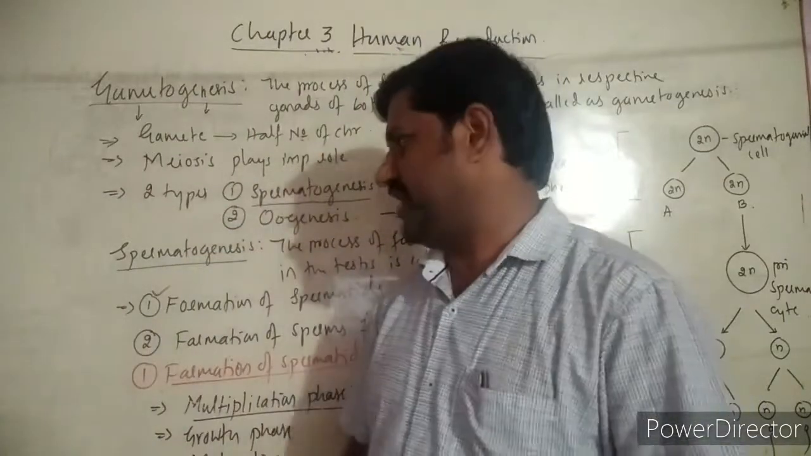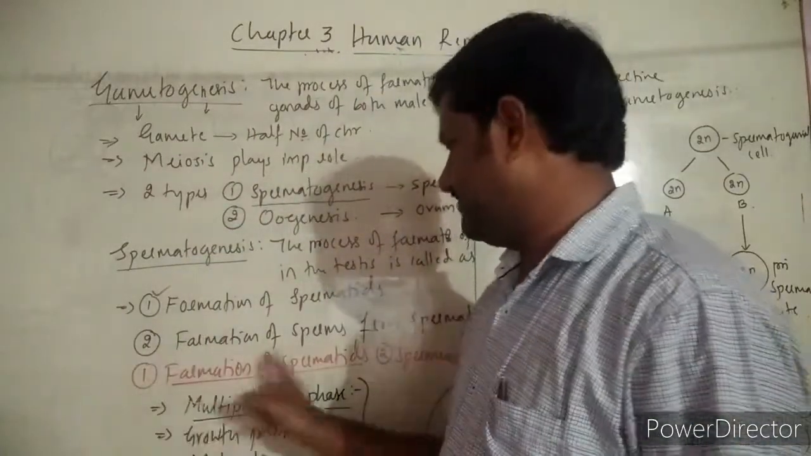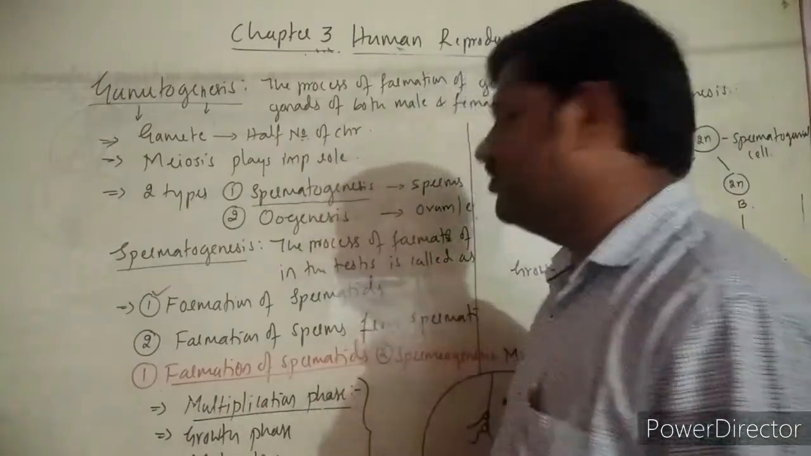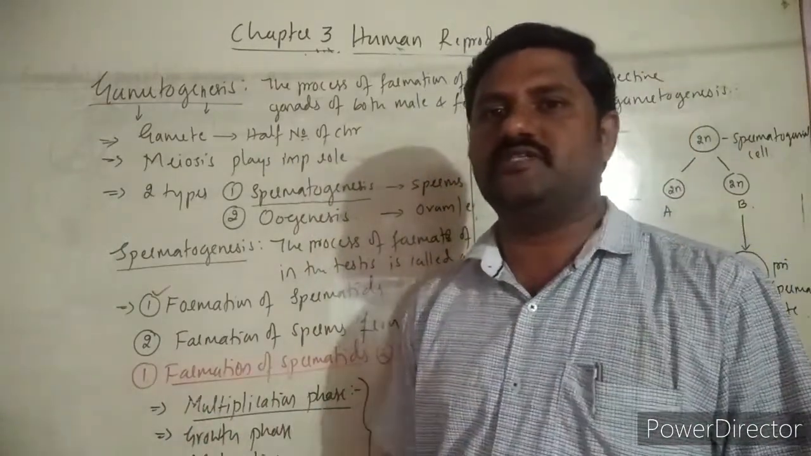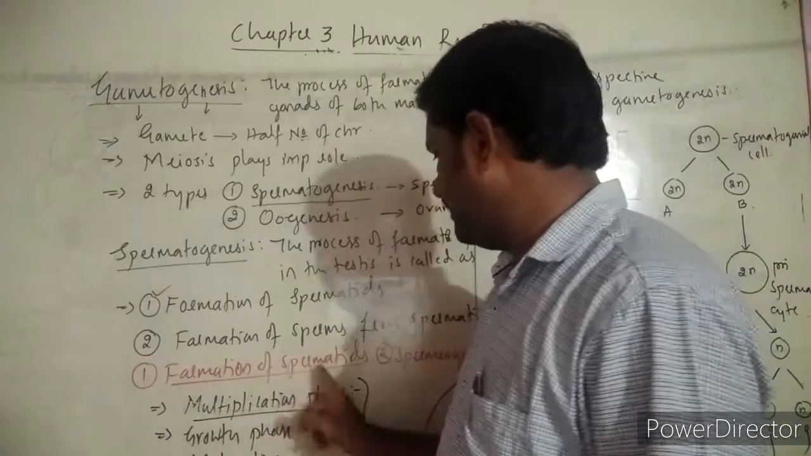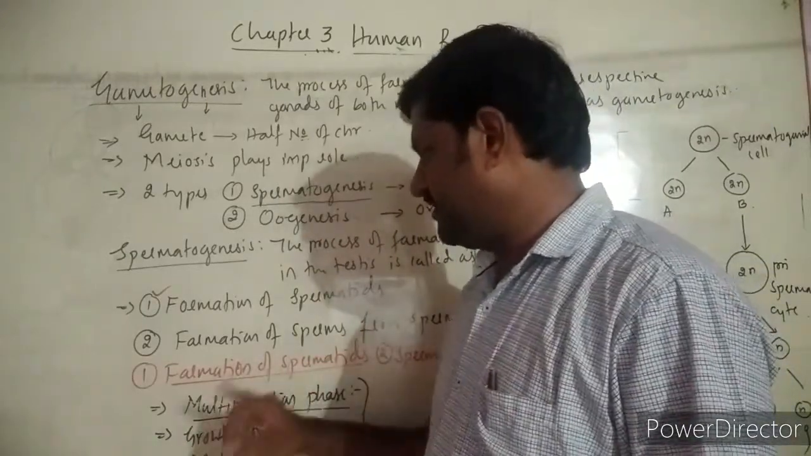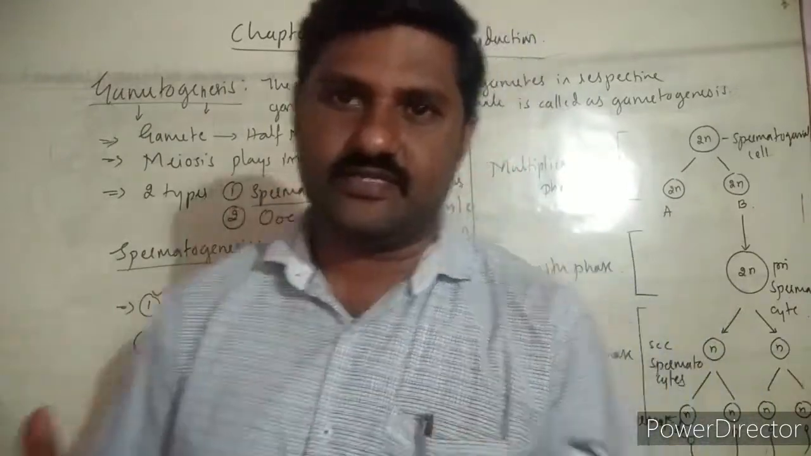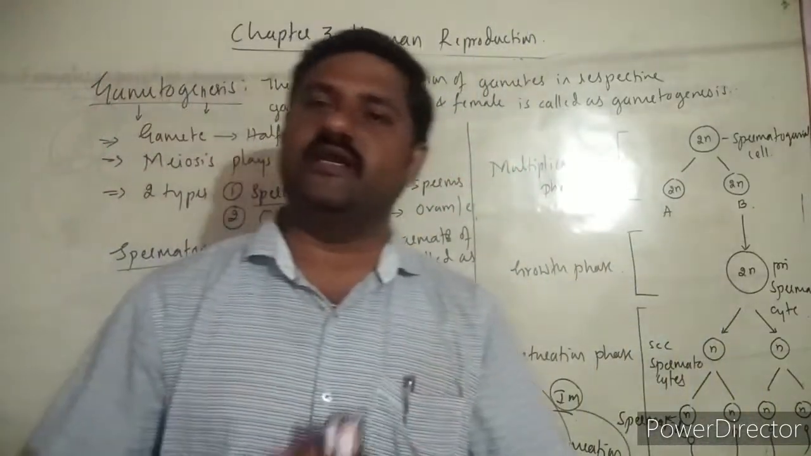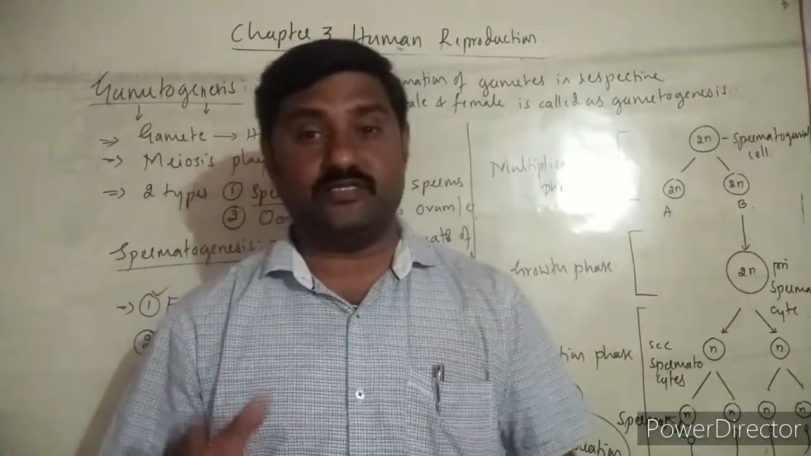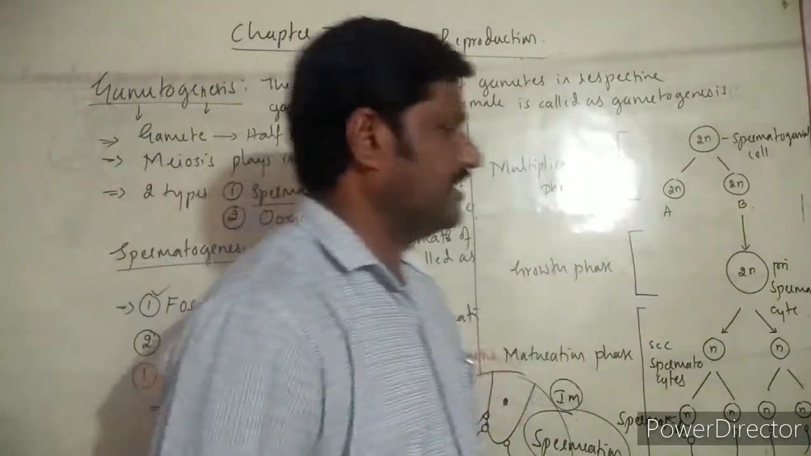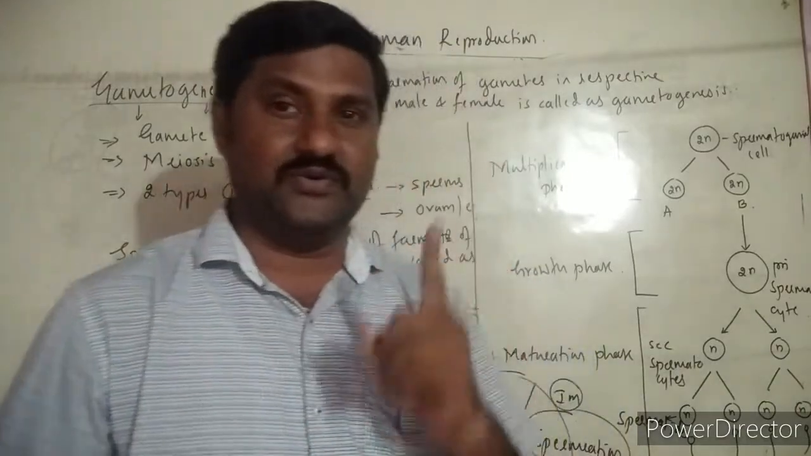How many steps are there? Two major steps. The first one is the formation of spermatids, and the second one is spermiogenesis. Multiplication, growth phase as well as maturation phase take place. Keep all these in your mind separately, and simultaneously try to remember and tally them with the hormonal control of spermatogenesis.